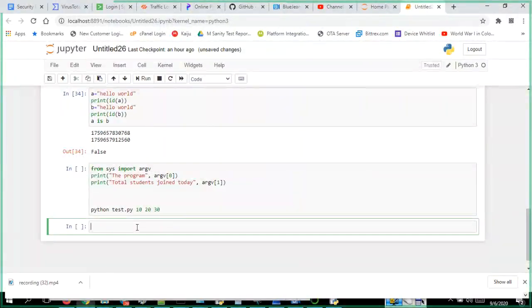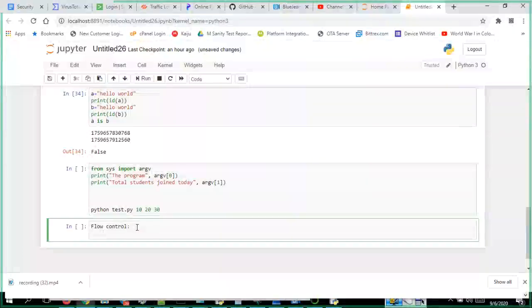So what is meant by flow control? You might have seen if statements, if else. If else means it will be like this in C, I think. Else statement, only else.